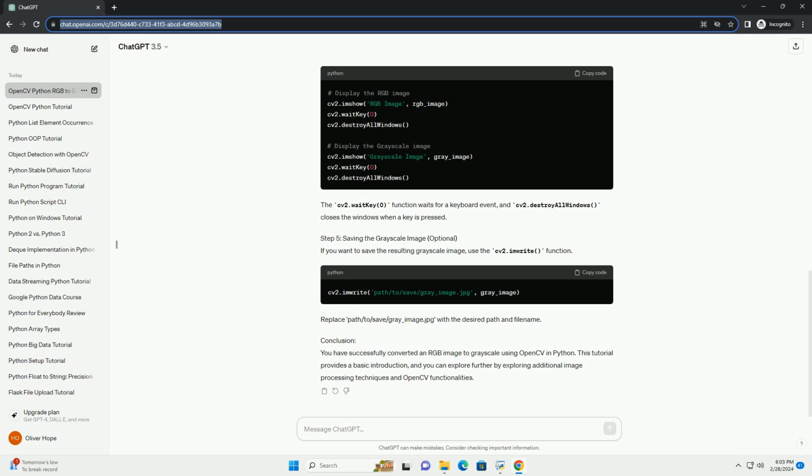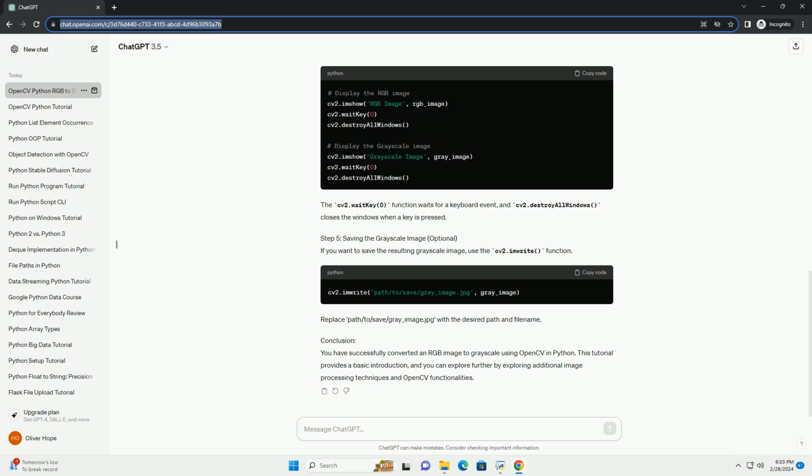Step 5, saving the grayscale image, optional. If you want to save the resulting grayscale image, use the cv2.imwrite function. Replace path/to/save/gray_image.jpg with the desired path and file name.